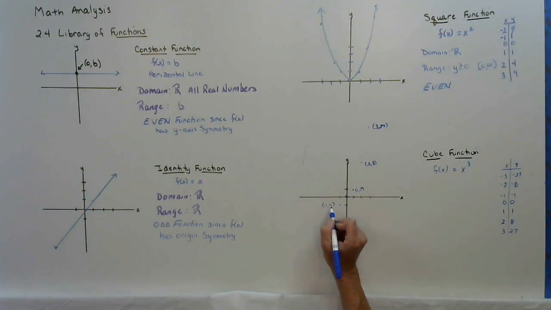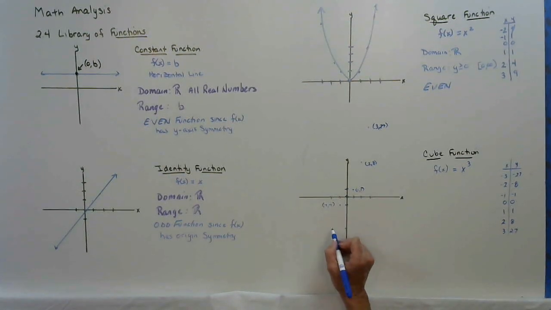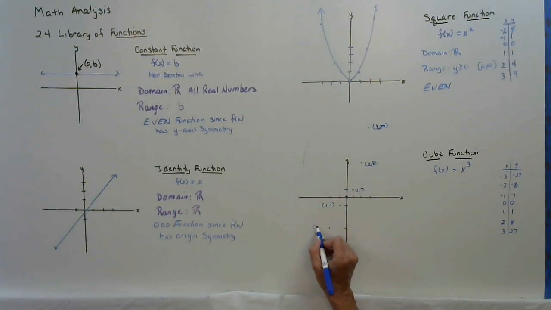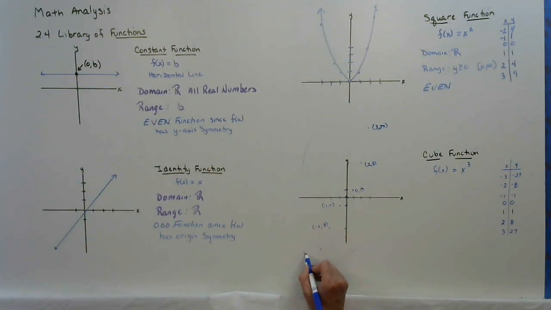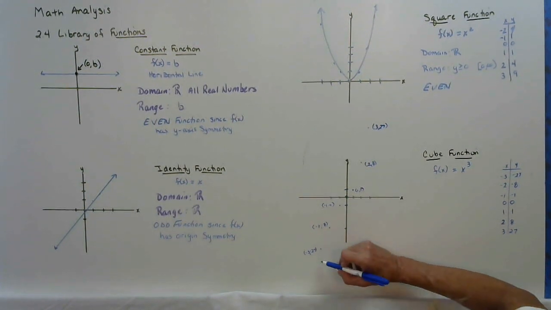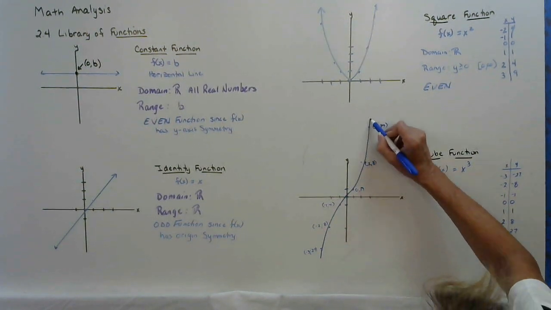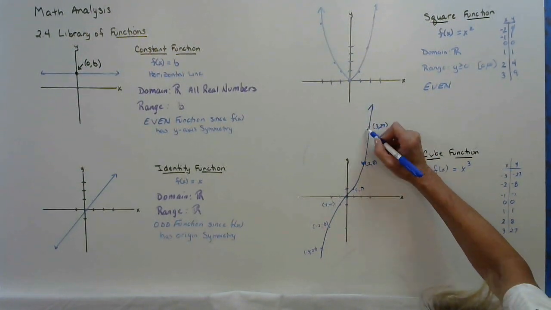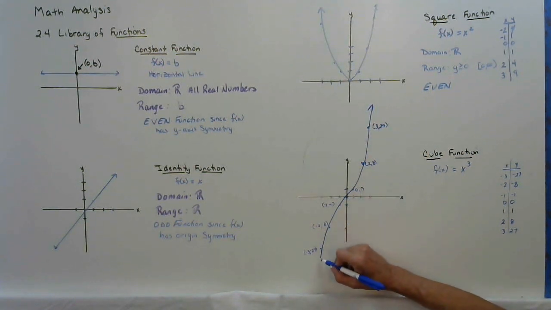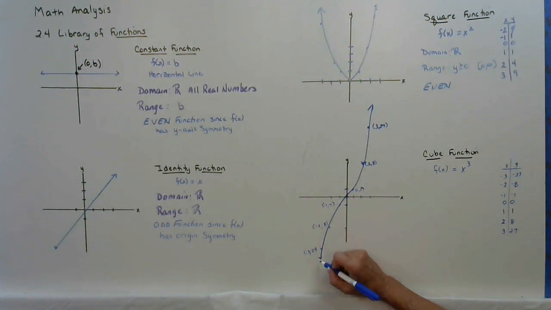Negative 4, negative 64. Negative 5, negative 125. And when we combine these together, we're going to get this smooth curve that's passing through the origin.